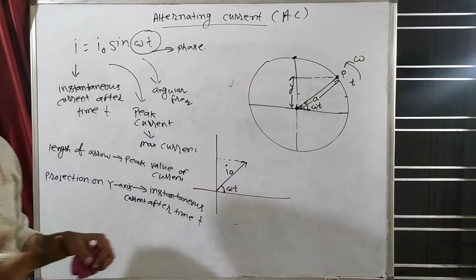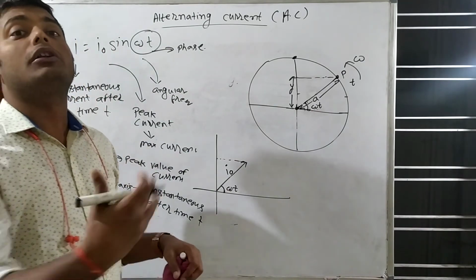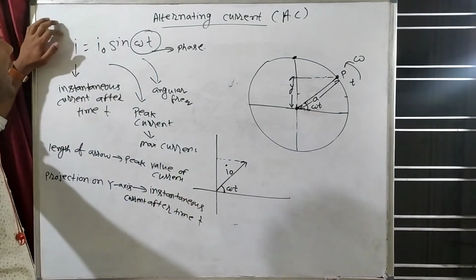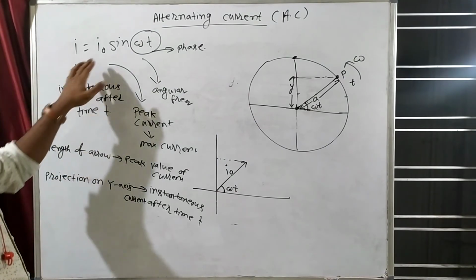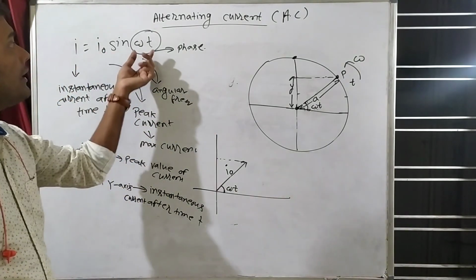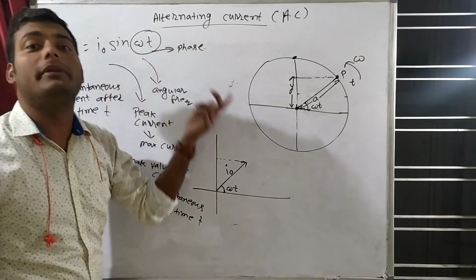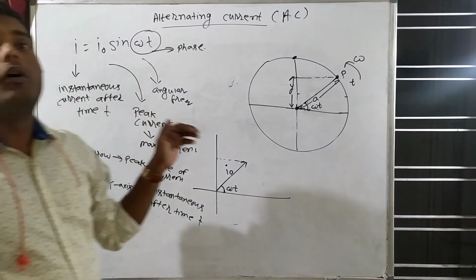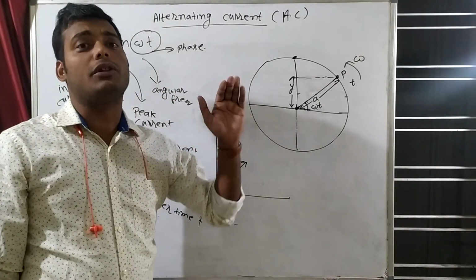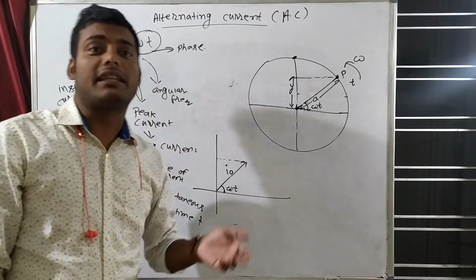So this equation can be in the form E is equal to E naught sin omega t or I is equal to I naught sin omega t. I will be the instantaneous current after time t. I naught will be the peak current. What is coming after sine is omega t, and omega t will be the phase. Clear? So what is the meaning of phase? You will understand it much more clearly when I go inside the chapter.